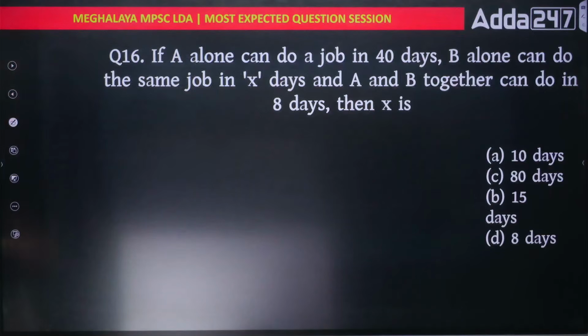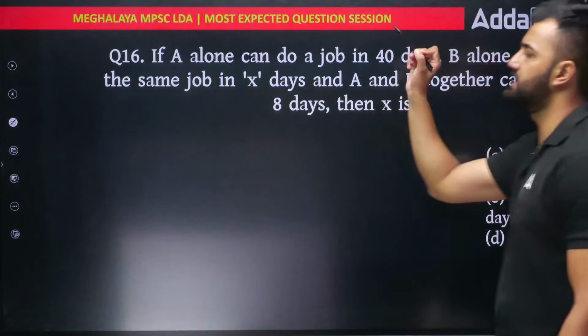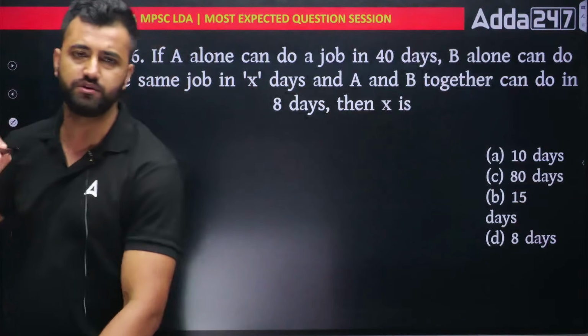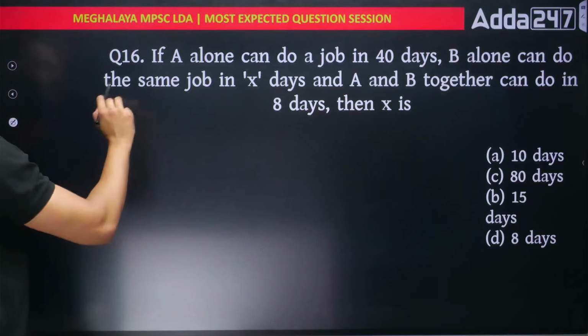Next. Okay, question number 16. Yes, let's do it quickly. If A alone can do a job in 40 days, time and work. Okay, very highly demanded topic by the students. I have taken 3 sessions for you. You can go and check it out. Right? Okay, if A alone can do a job in 40 days.